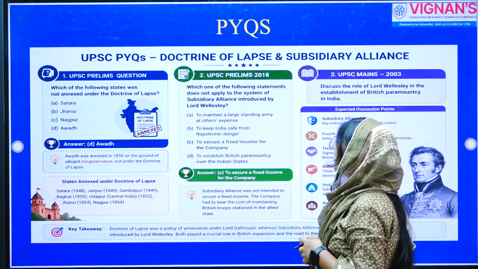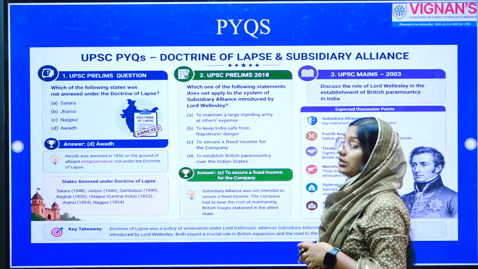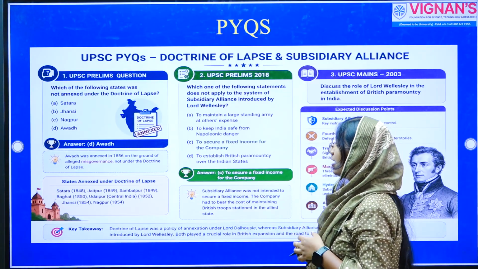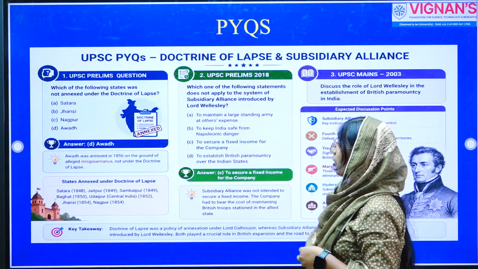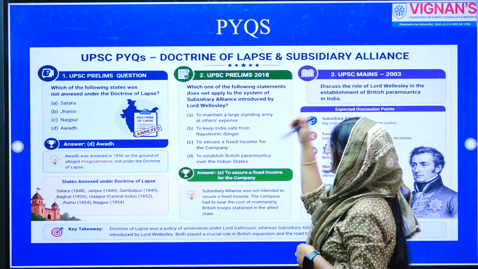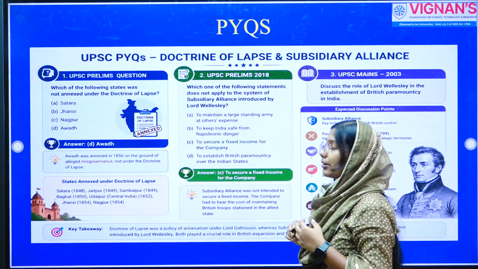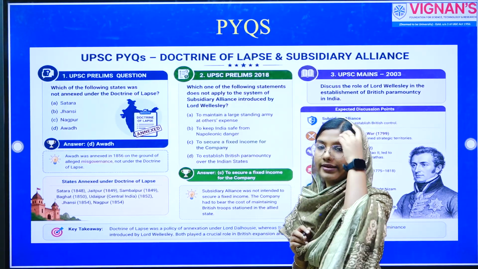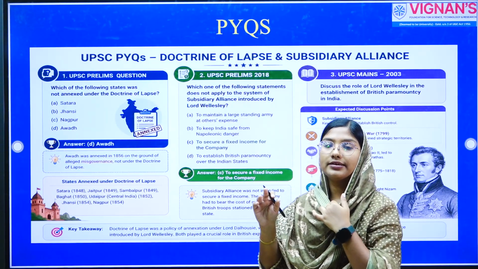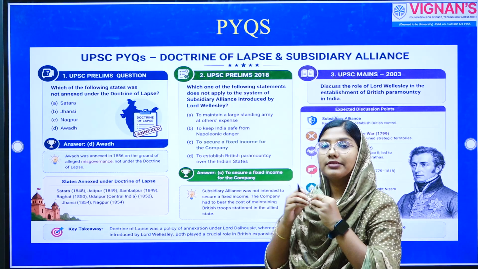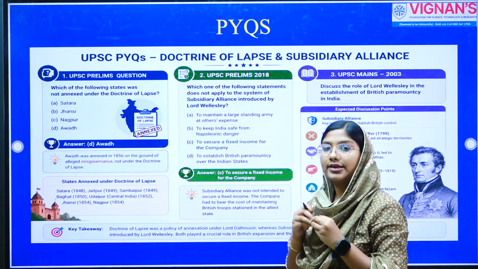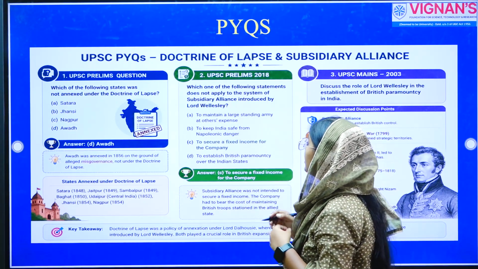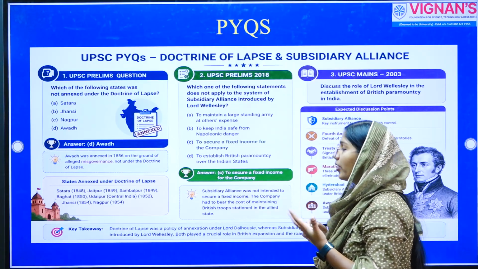Which one of the following statements does not apply to the system of subsidiary alliance introduced by Lord Wellesley? So, here are four options. The first option is to maintain a large standing army at others' expense. We know that that is a part of subsidiary alliance, because the crux of subsidiary alliance is that the Indian kingdom is accepting protection from the British army. Now, the second: to keep India safe from Napoleonic danger.